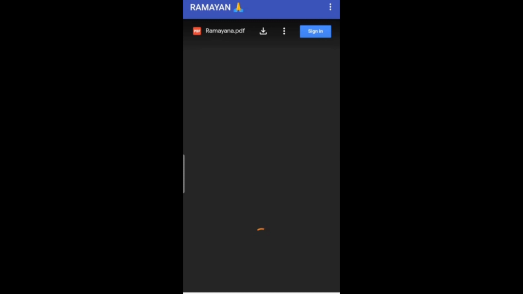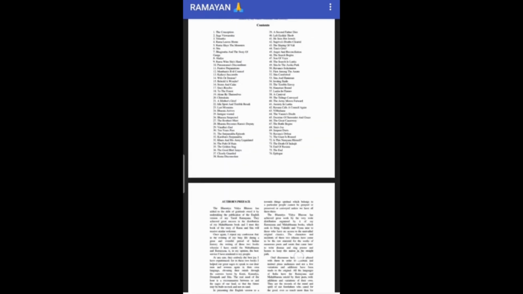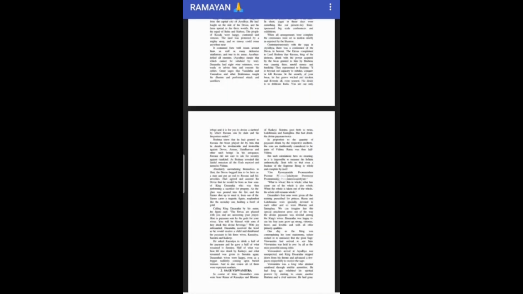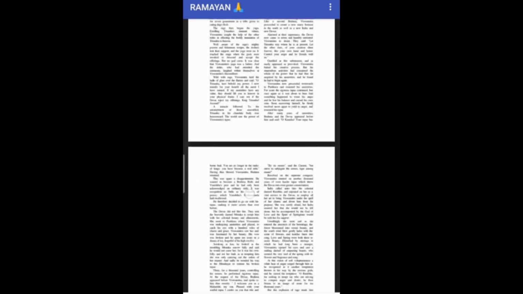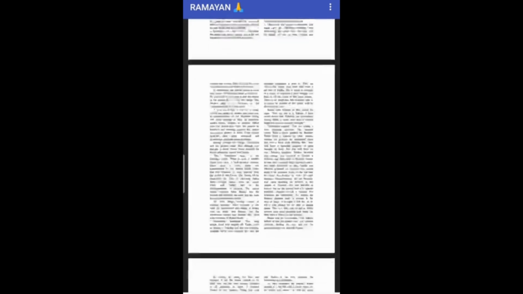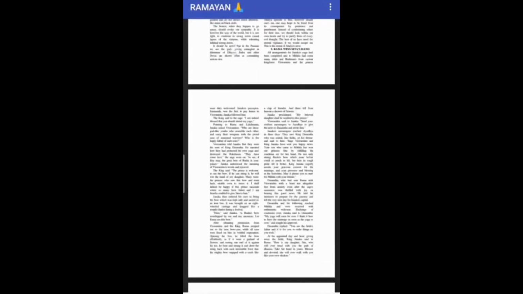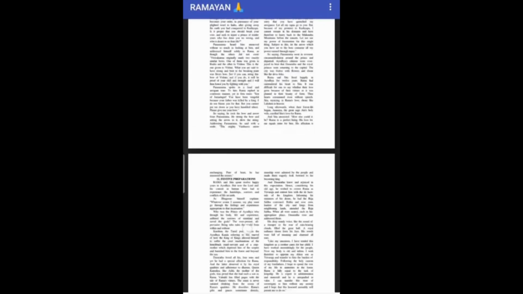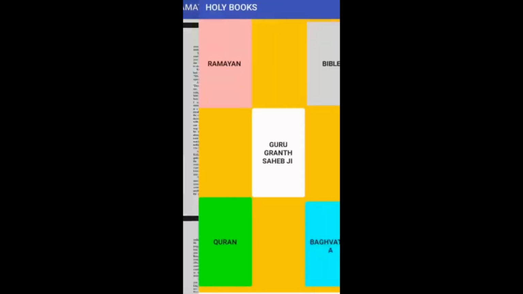So the PDF has been loaded. So here you can see this. Some of the pages may take time to load because there are more than 200 pages in a single PDF. So it may take some time to load. So you can see there are many such pages. There are chapters as well in this Ramayan. So whichever you want, you can refer it easily. You can see this. Now let's go to another holy book, which is the Bible.